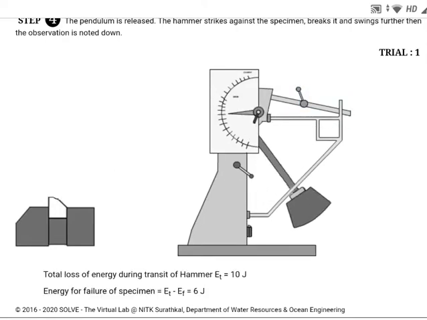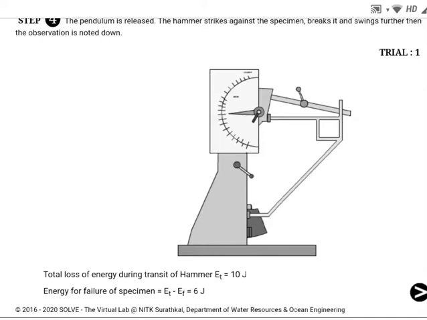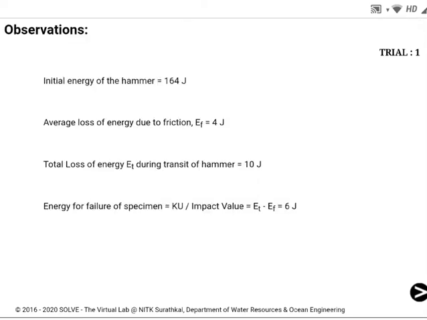So the total loss of energy during the transit of the hammer is 10 joules. Energy for the failure of the specimen is 10 minus energy loss due to friction, which is 4. So 10 minus 4 is 6 joules. After that, the observation: initial energy of hammer is 164 joules. Average loss of energy due to friction is 4 joules. Total loss of energy is 10 joules, and energy for failure of the specimen is 6 joules.